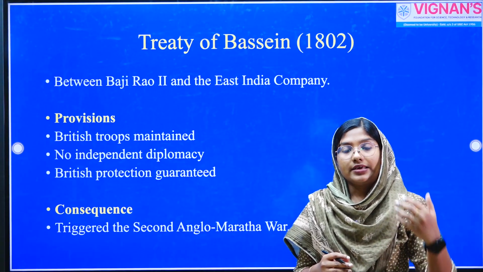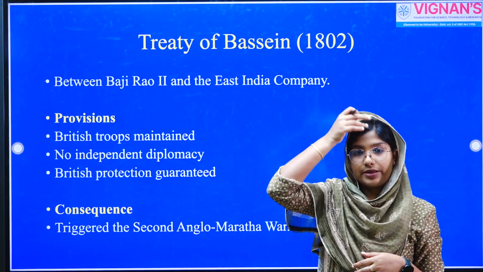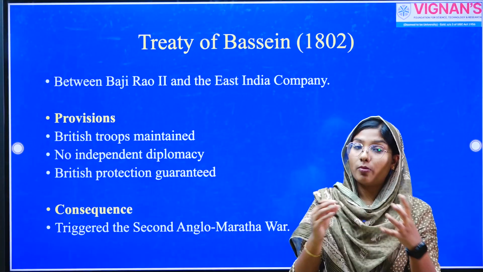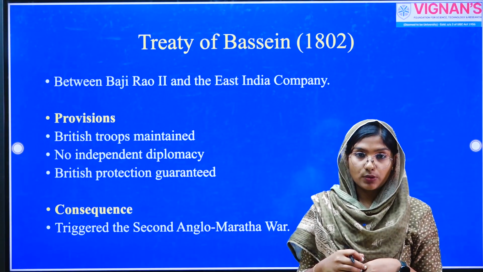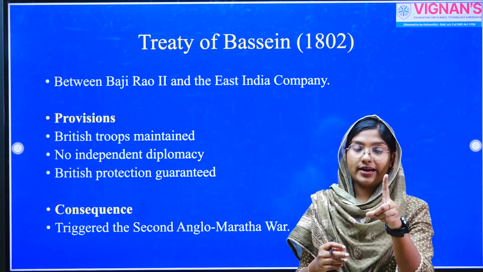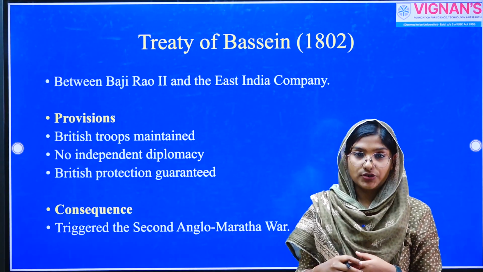So he approached the English East India Company for help. The Company promised all assistance to Peshwa Bajirao II, but there was one condition: he had to sign the treaty of subsidiary alliance.